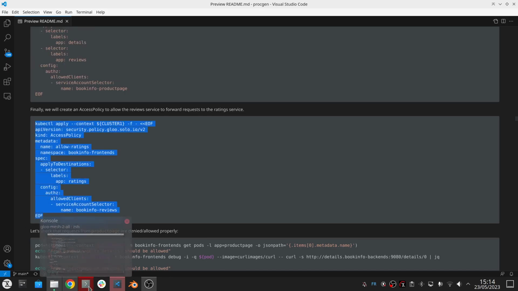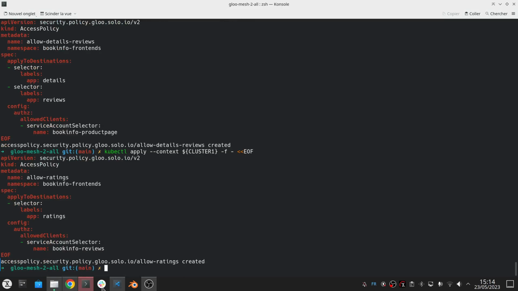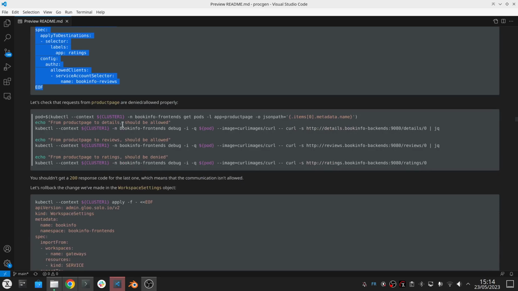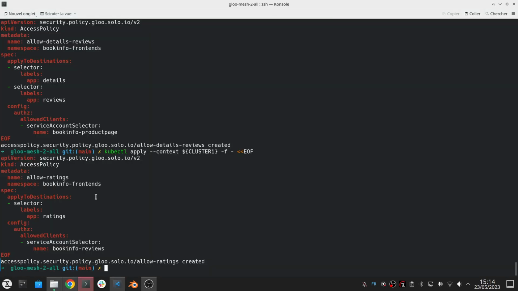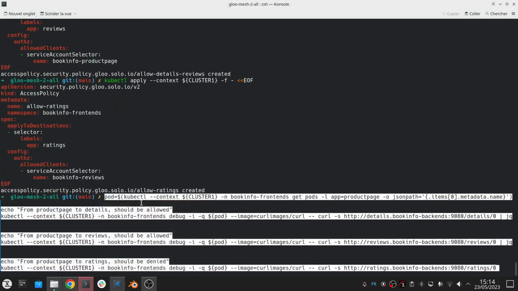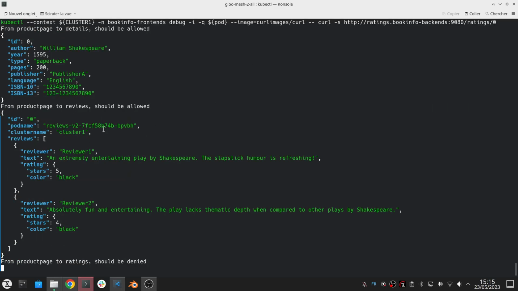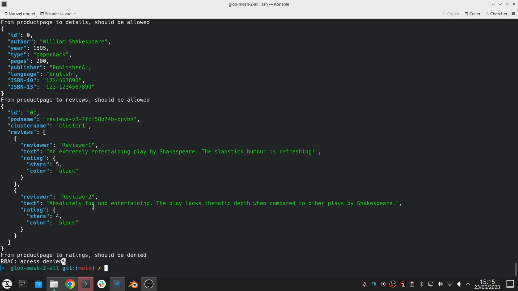So you can validate that all the services that are supposed to have access to the other ones can have access to it, right? For example, here we run multiple commands that show that product page to details should be allowed, product page to reviews should be allowed, but product page to ratings should be denied, which is the case.